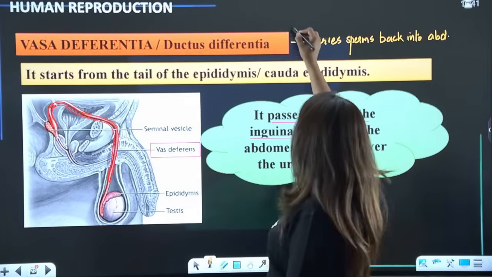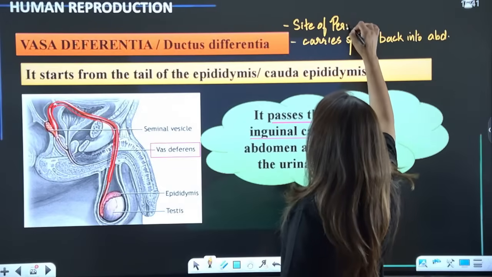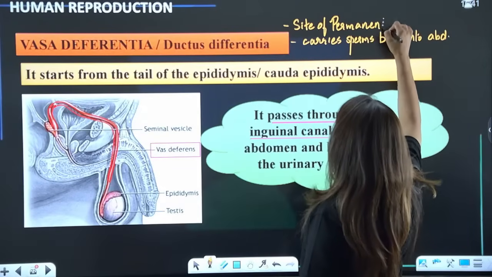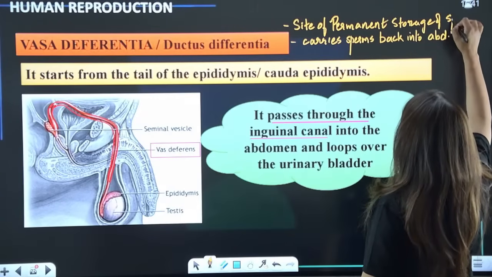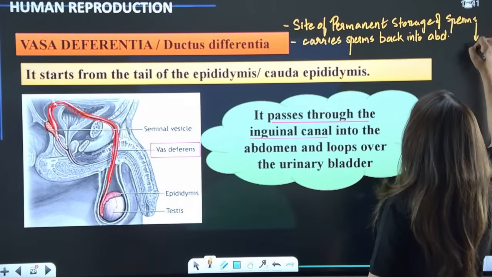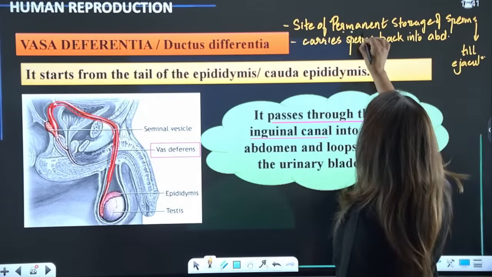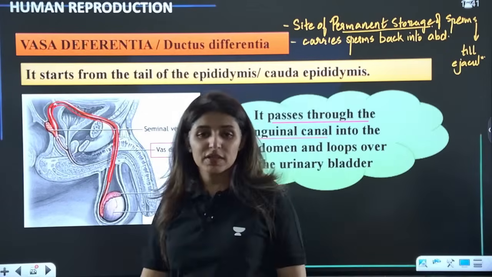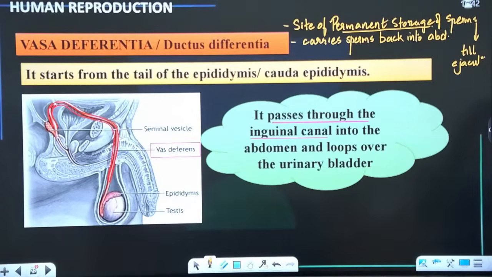Is it clear? So this is the site of permanent storage. So what does permanent mean? Till ejaculation. Permanent storage of sperms till ejaculation. Please tell me these points are clear to everyone.